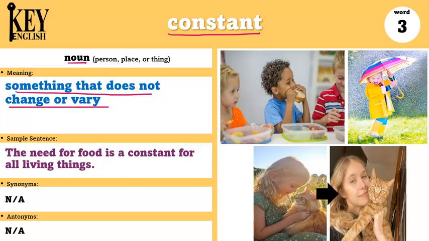For example, I could say, the need for food is a constant for all living things. So food is something that doesn't change for anything that is alive. We always need food. Even though the food is different, the need for food is always the same. Living things need food.